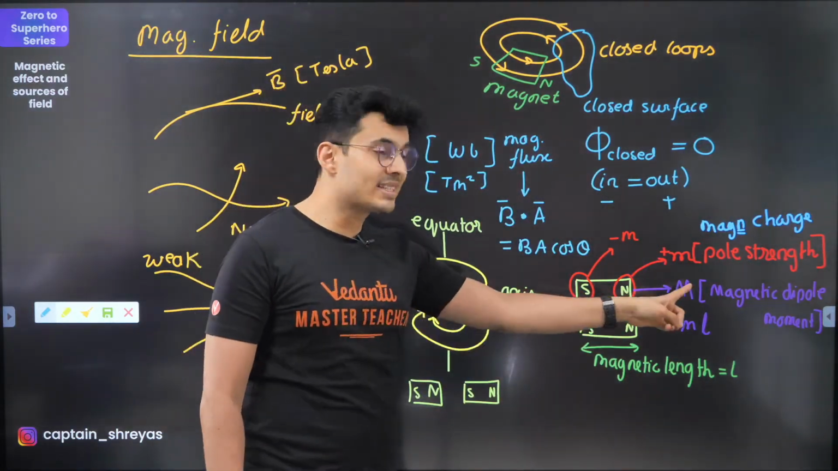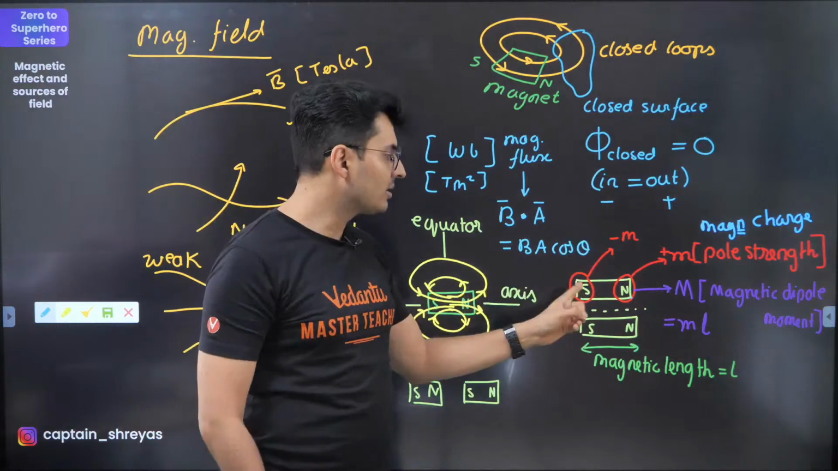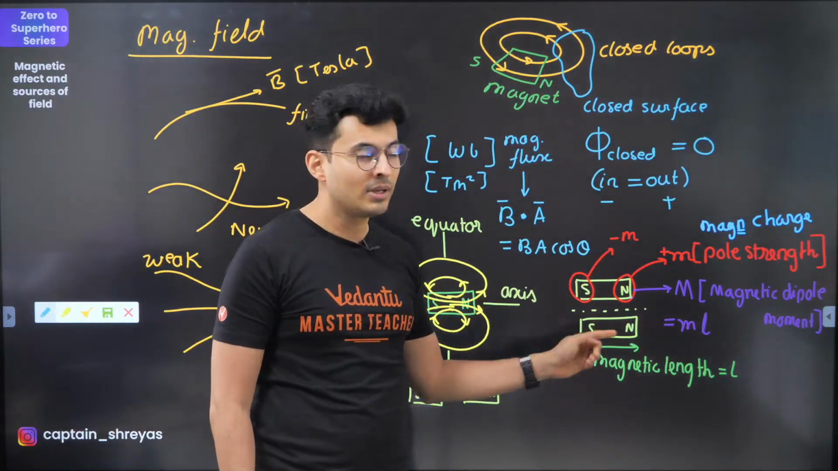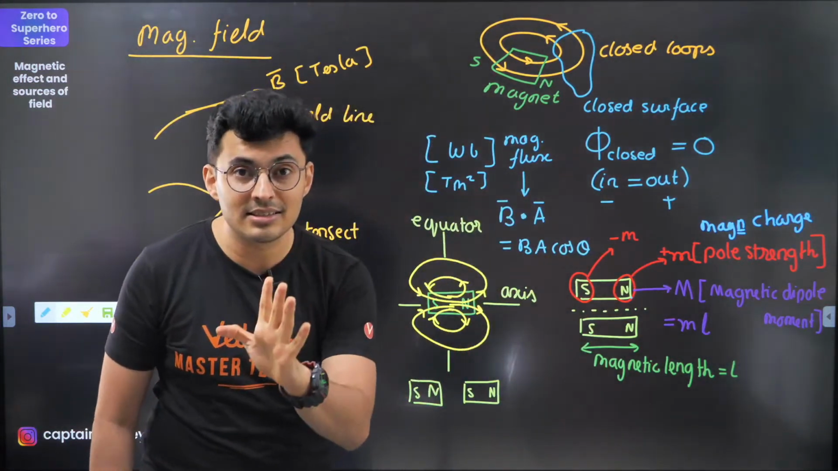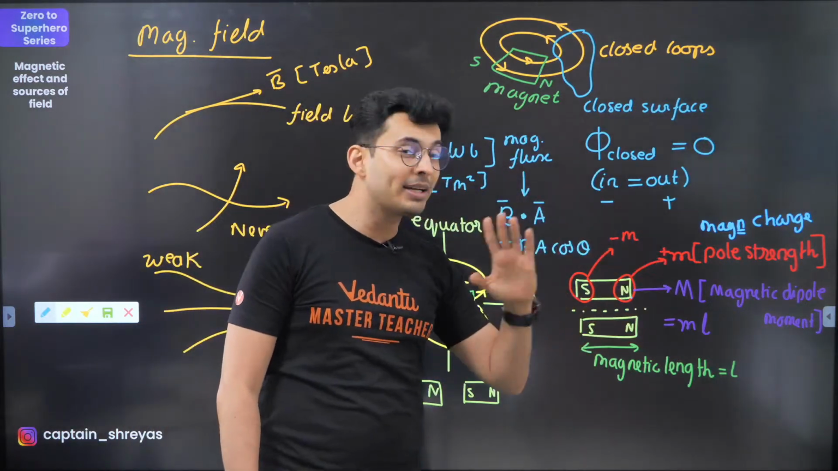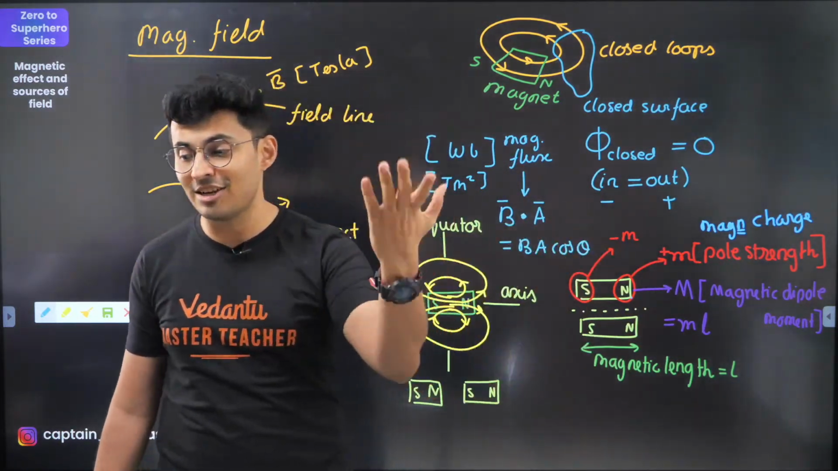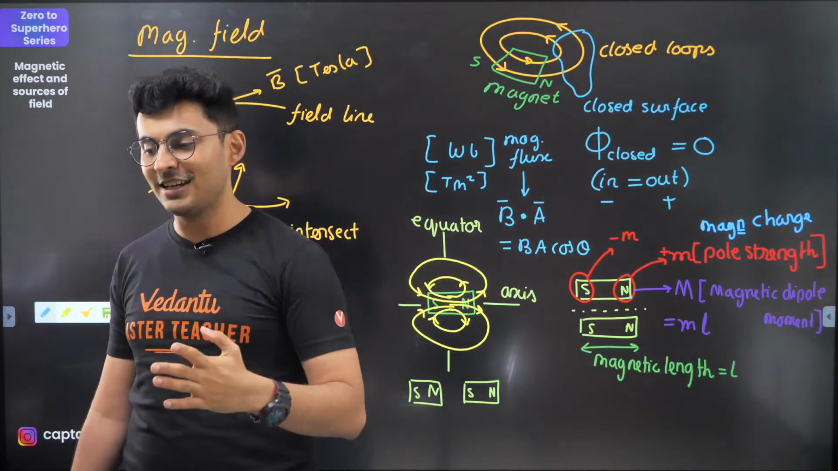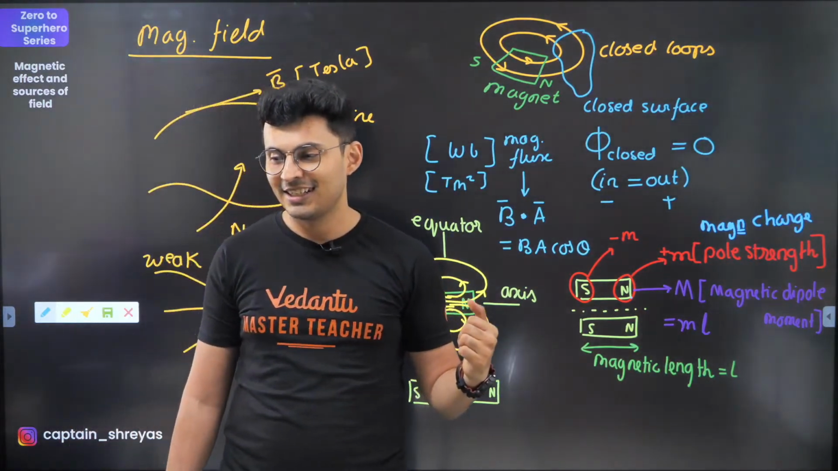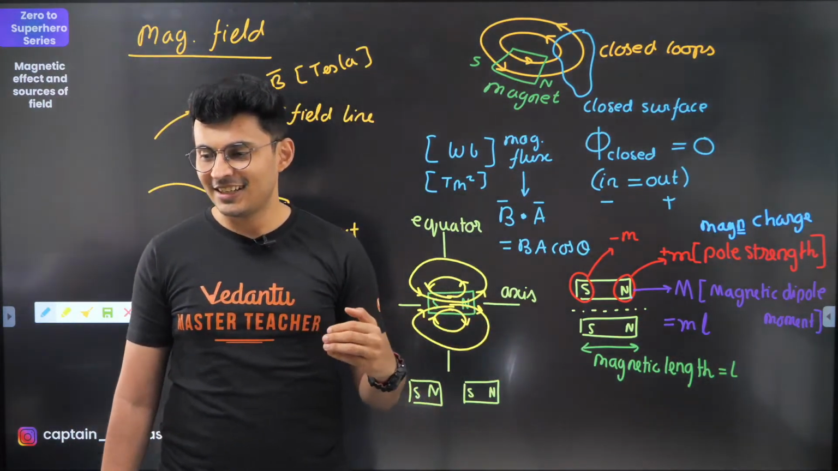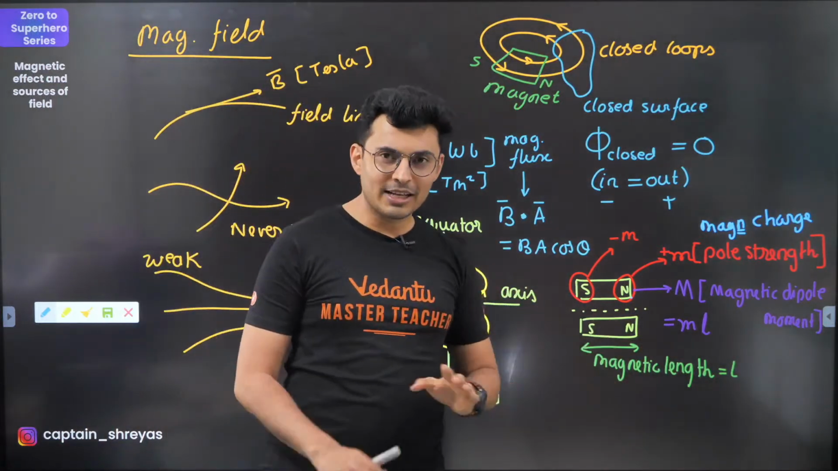The north pole is considered as plus m. The south pole is considered as minus m. The small m is not mass. A lot of people get confused. It is a magnetic charge. Yes, we'll be talking about it. Okay. All right. Great. Everybody clear about this?